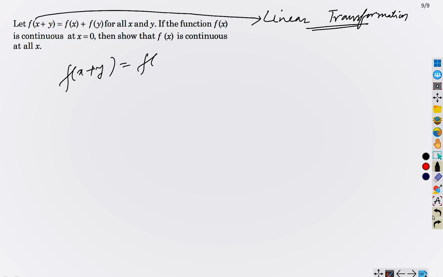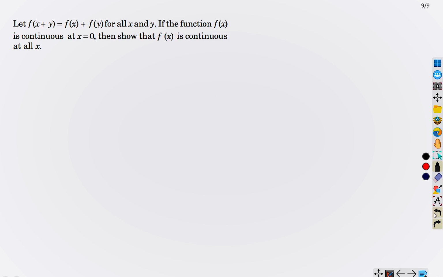Given that f(x + y), so it is some sort of linear transformation, and if the function f(x) is continuous at x equals 0, then f(x) is continuous at all x. Actually, it is true that a linear transformation is a continuous function, but here you have to prove this. Okay, given that it is continuous at x equals 0. So what we are going to do now, since we are asked to show that it is continuous at all x, that is, we have to show that it is continuous over whole R, right?